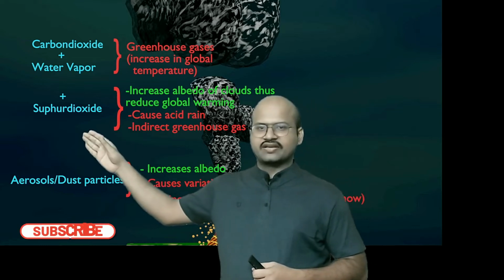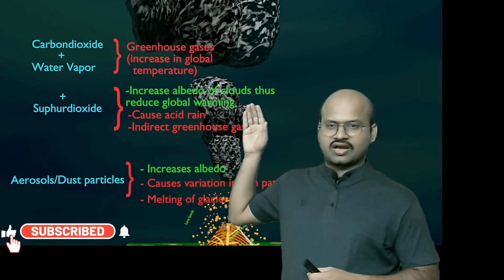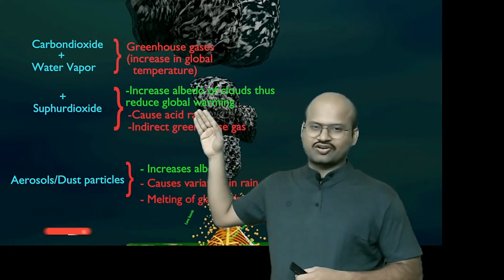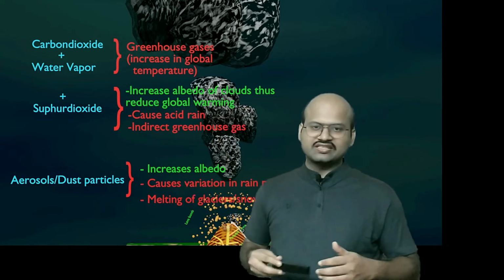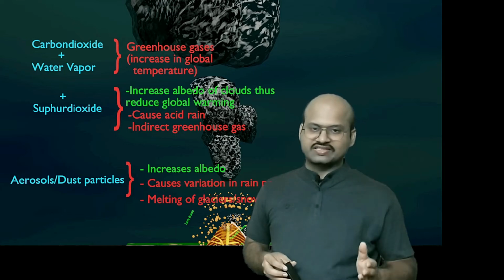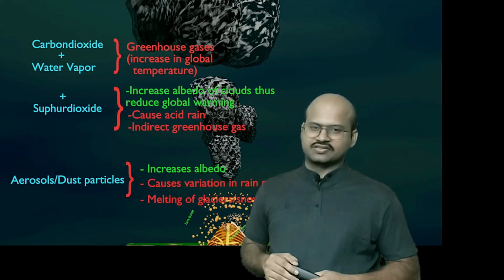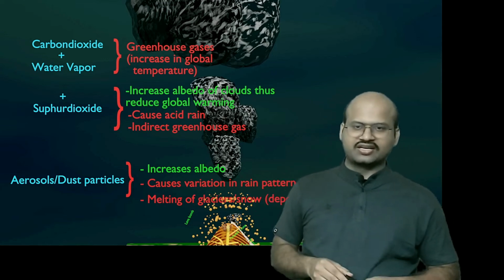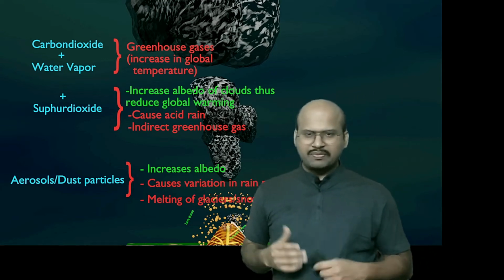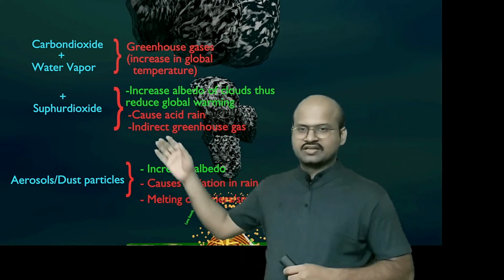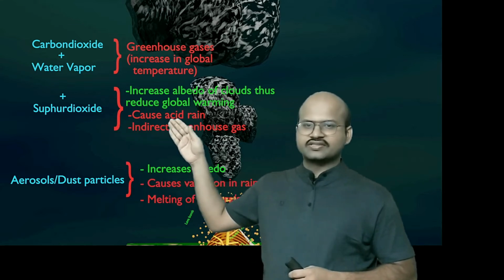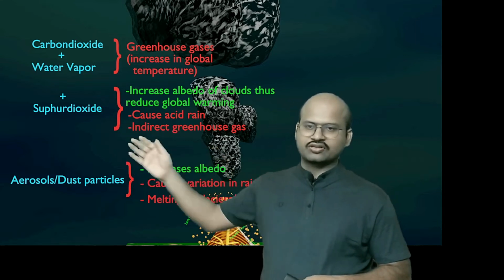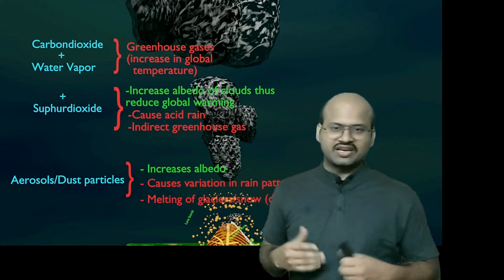Sulfur dioxide increases the albedo of the clouds in the stratosphere. This has a positive impact on global warming because an increase in albedo means more light is reflected back to space. So basically, an increase in albedo means the amount of light reaching the earth is reduced. But there are other negative effects. This sulfur dioxide causes acidic rains. It is also an indirect greenhouse gas because it drives some processes through which greenhouse gases increase.